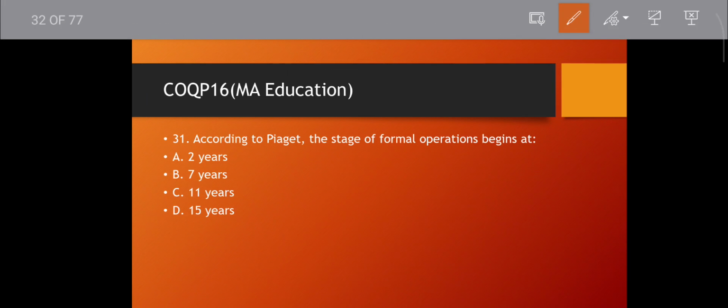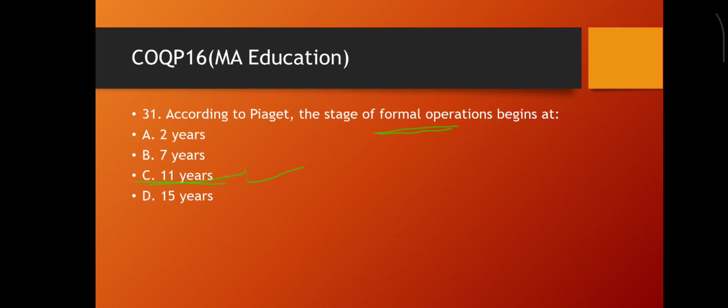Question number 31. According to Piaget, the stage of formal operation begins at 11 years. It is the last stage of this theory. What are the four stages? The fourth stage is formal operational, the third stage is concrete operational, the second is preoperational, and the first is sensorimotor. Then move to the next question.